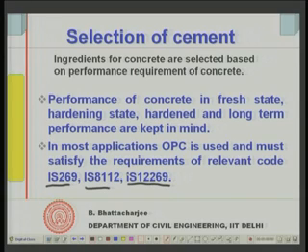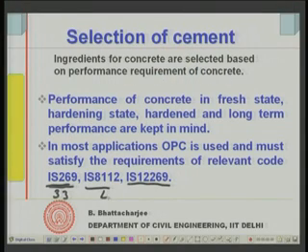This grade means that it will give you 33 MPa strength at 28 days when tested in the standard manner, on cement mortar cubes. So, when we test a standard cement mortar cube in a standard manner, the strength we get would be 33 MPa here, this is 43 MPa at 28 days, and this is 53 MPa at 28 days.